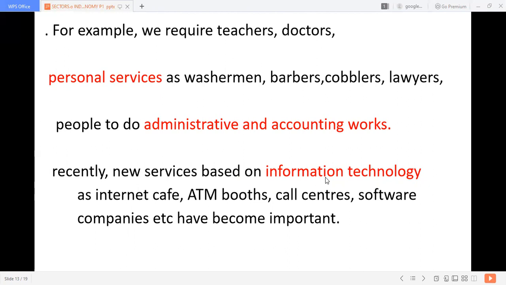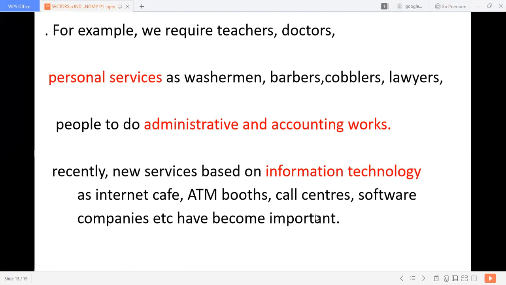See, over phone we are contacting the purchaser, buyer and seller. Over phone we are contacting the transport lorry, truck and all. Over phone we are doing bank transactions. So information technology is the new service sector. Internet cafe, ATM booths, call centers, software companies have become important as they render service to the nation, service to the primary and secondary sector. This is also called tertiary, I mean service sector. So the tertiary sector is also known as the service sector.